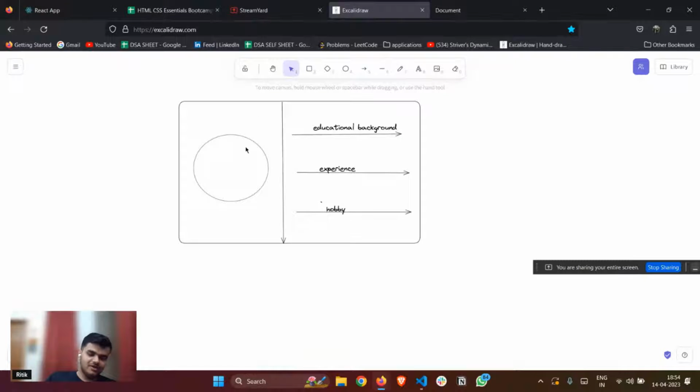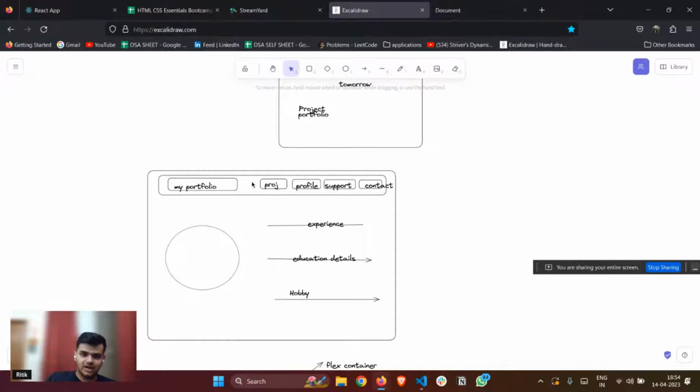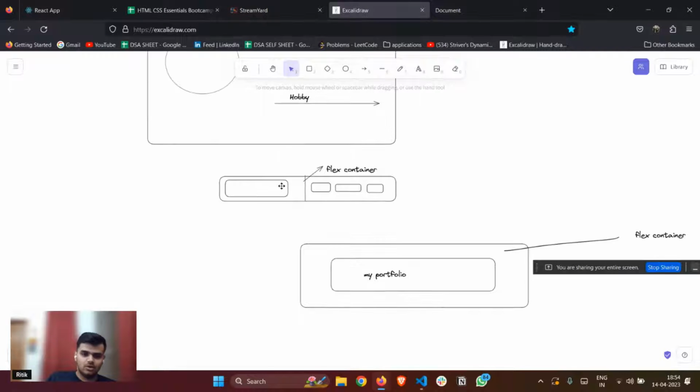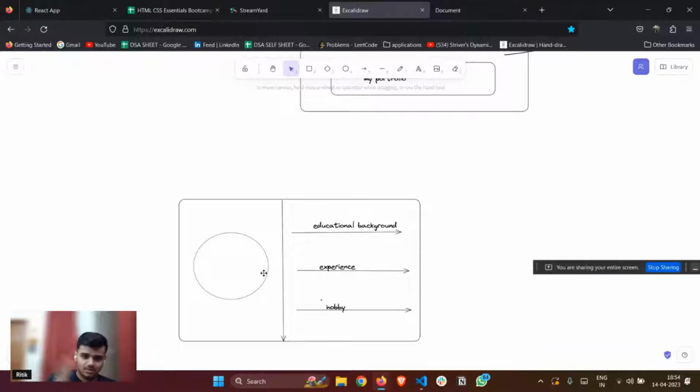Ravi, why row? Row we applied here, right? So what happens in row? They come side by side to each other, aligned in a row manner. In fact, Ravi is right. So we'll be using row, not column, because this is side to each other, right?